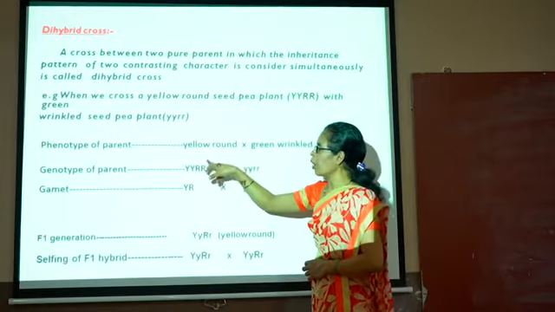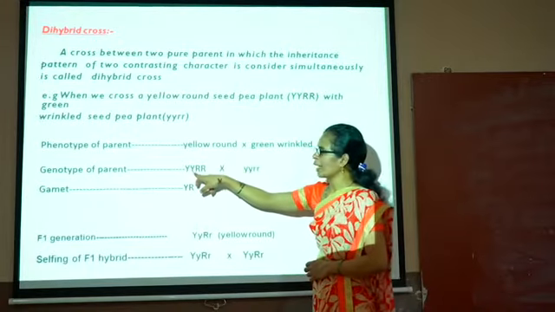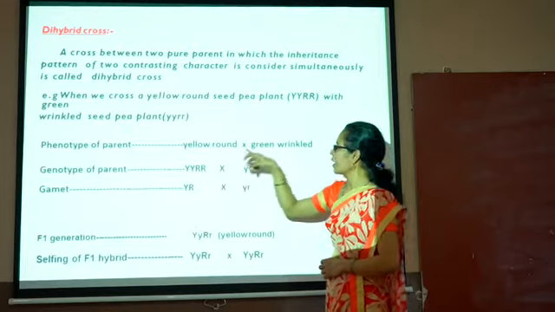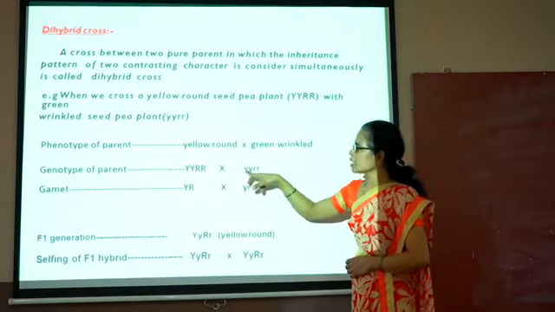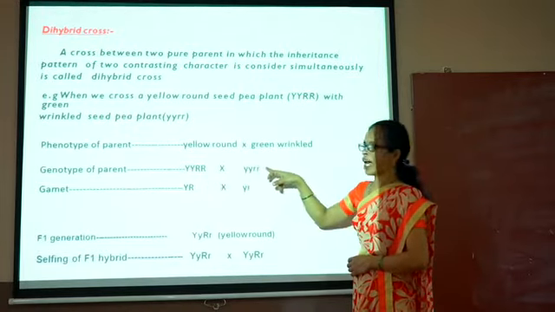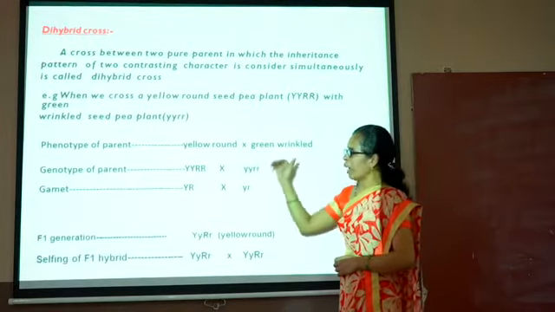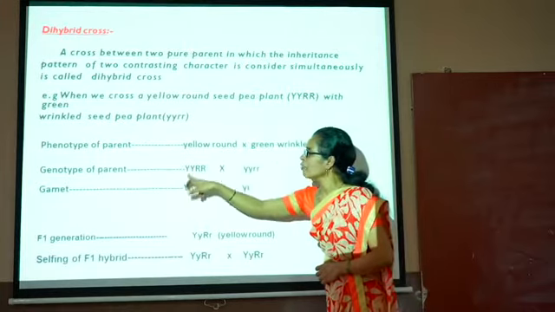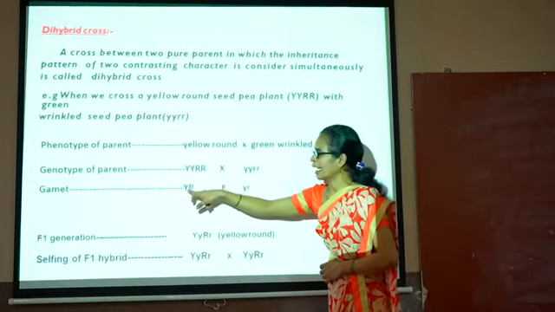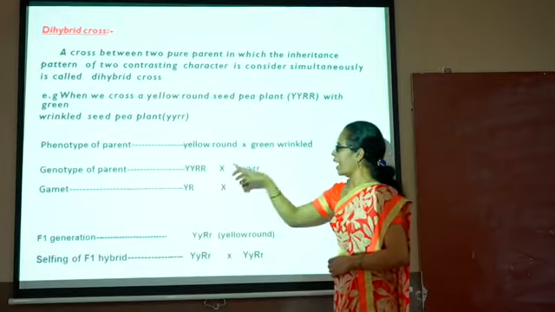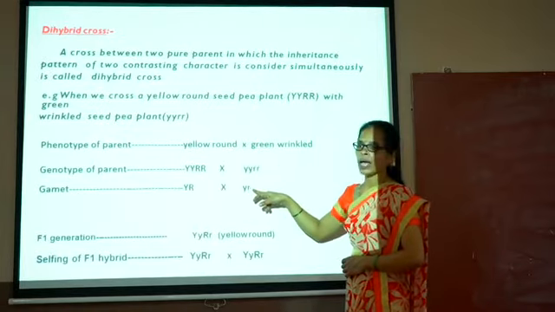Then the genotype of yellow round is capital Y, capital Y, capital R, capital R. Similarly, for green wrinkled, small y, small y, small r, small r. These are the genotypes of the parents. The gametes are formed. The gametes for yellow round are capital Y, capital R, and for green wrinkled, small y, small r.